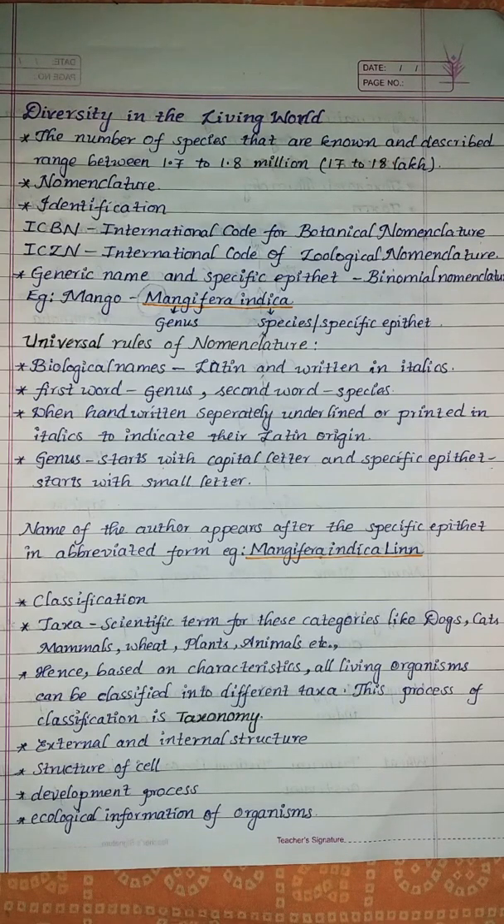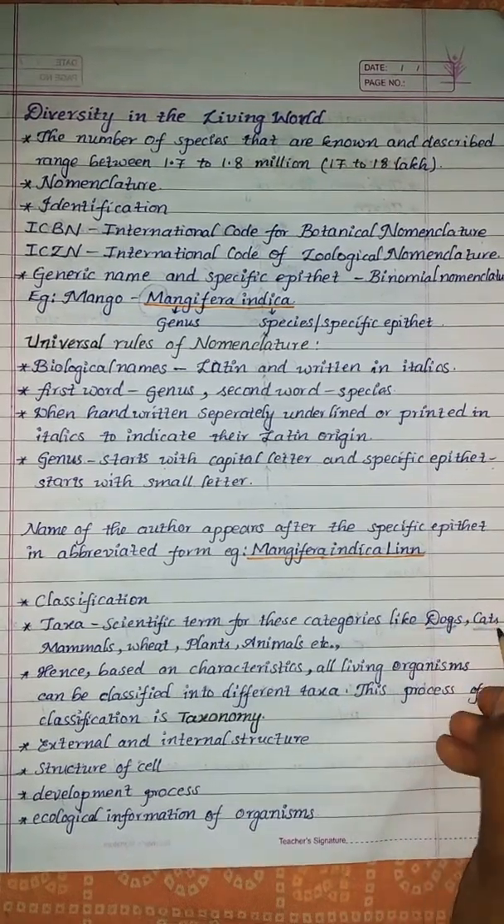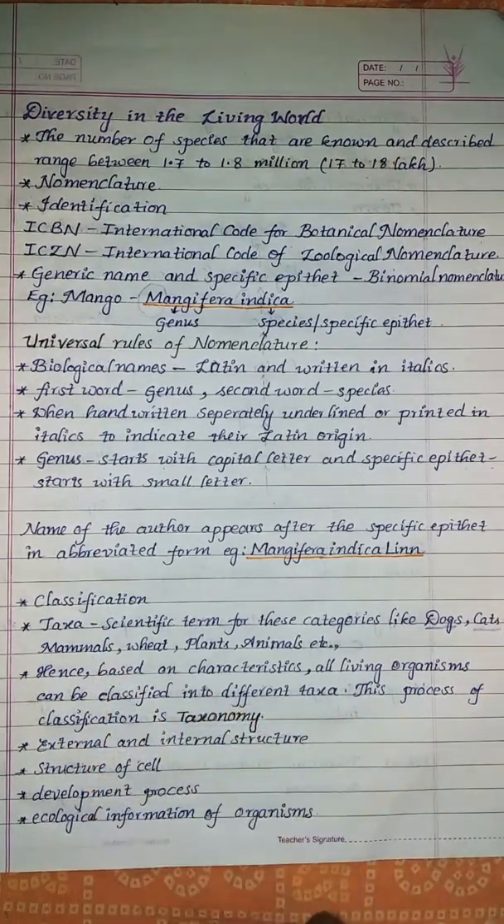Here, taxa is the scientific term for those categories like dogs, cats, mammals, wheat, plants, animals. All these are named taxa. For example, when we take dogs, dog is a taxon. When we take cats, cat is a taxon. Mammals is a taxon. They are given the scientific term taxa for a particular group. Hence, based on the characteristics, all living organisms can be classified into different taxa. This process of classification is called taxonomy.